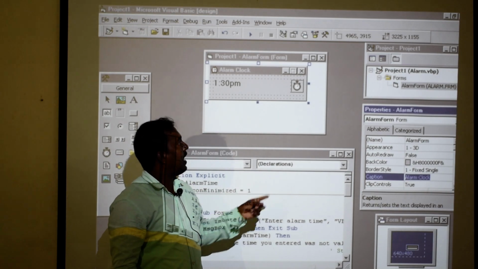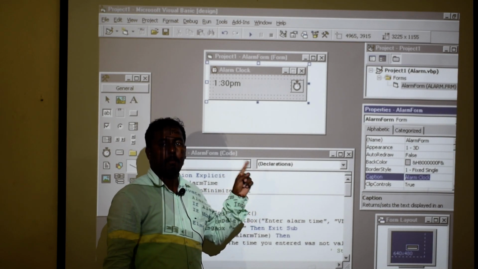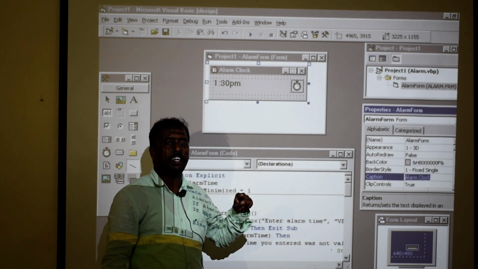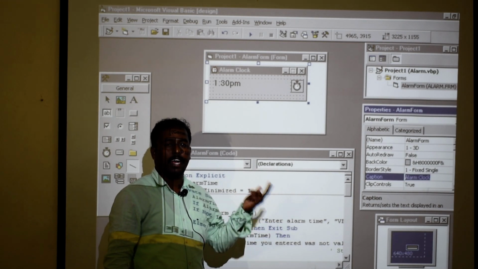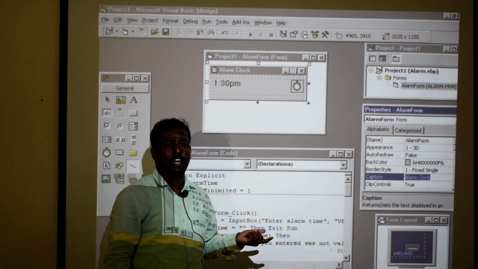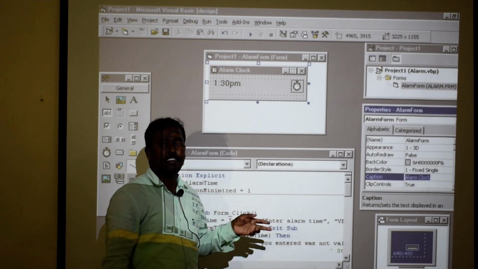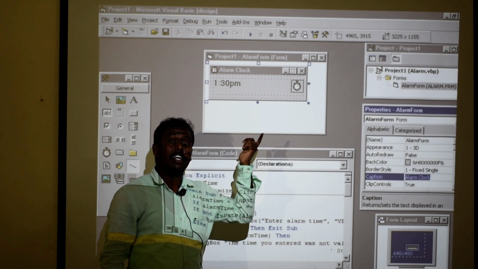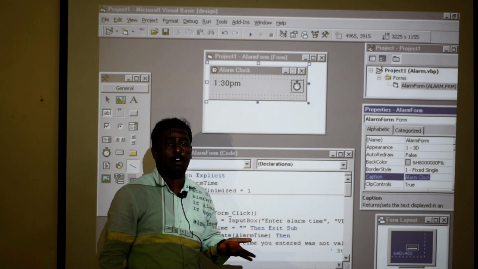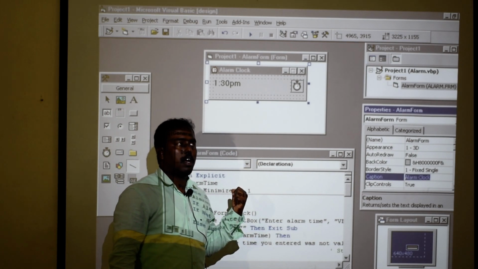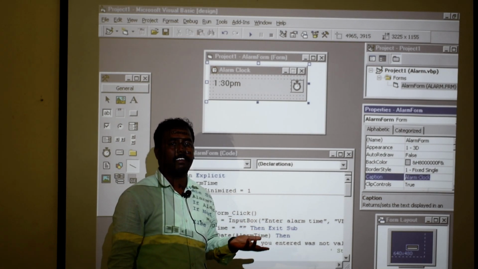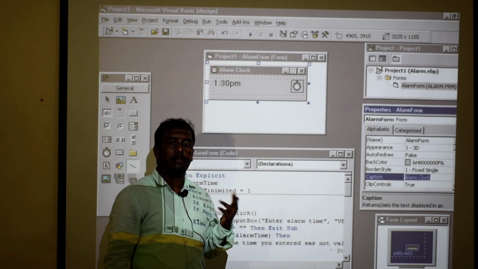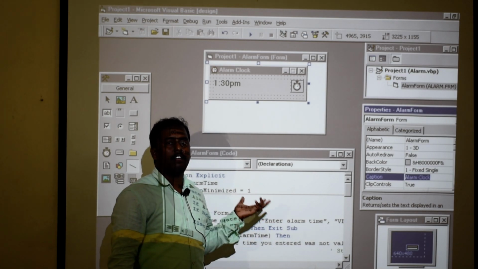This is normally like MS Office, but MS Office has more packages. Through it we can individually perform document development, Excel development, accounts development, and PowerPoint development. Likewise, this application is mainly used to develop that kind of application. We can create MS Office through this language, and also billing applications, railway department applications, banking sector applications, and a lot of real-time applications through this Visual Basic language.